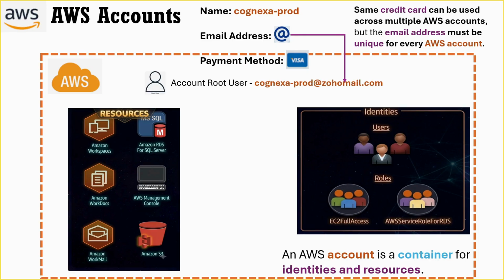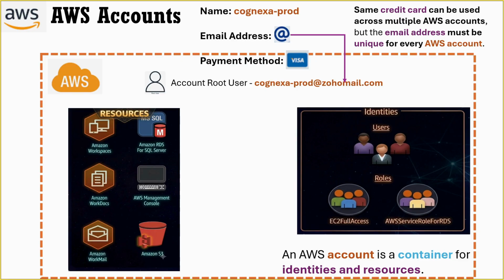The email address provided during account creation is used to create a special identity known as the AWS Account Root User. Every AWS account has exactly one root user. For example, let's say I have created a production AWS account for the Cognexa organization. That production account will have its own root user, and that root user can log in only to that specific production AWS account.